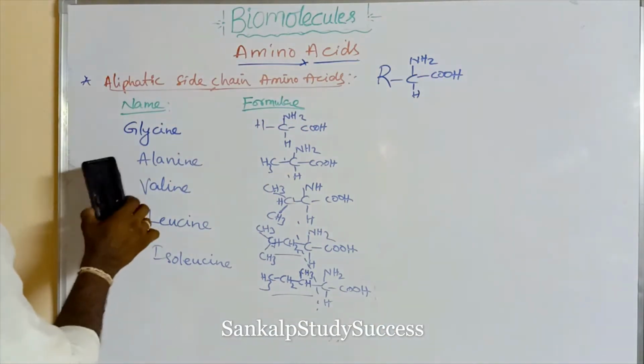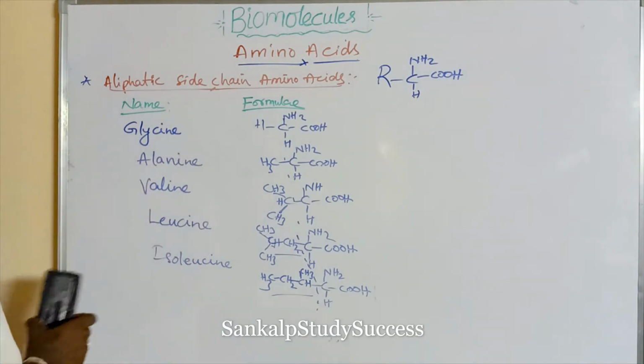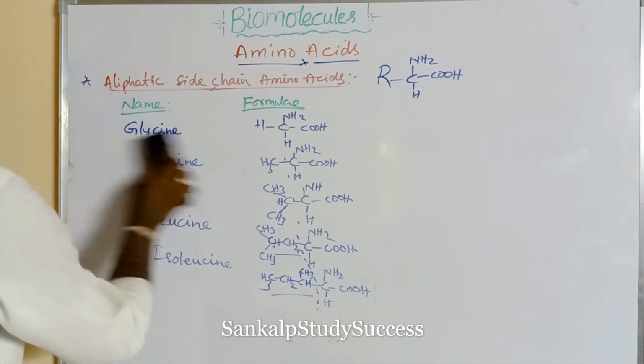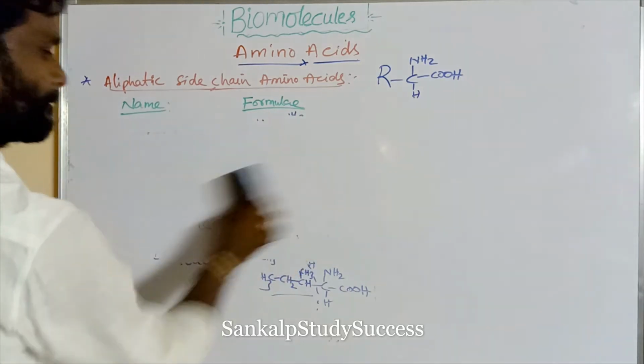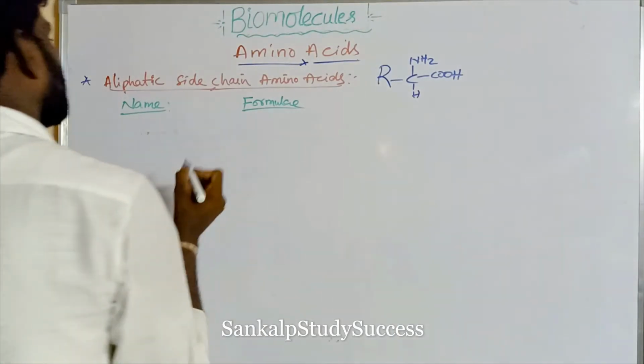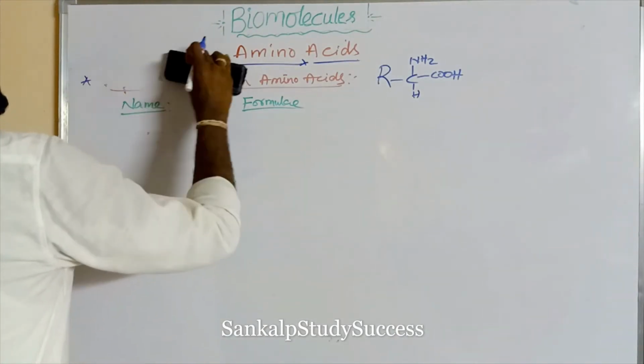These are the structures of amino acids. Now we go to OH group containing amino acids.